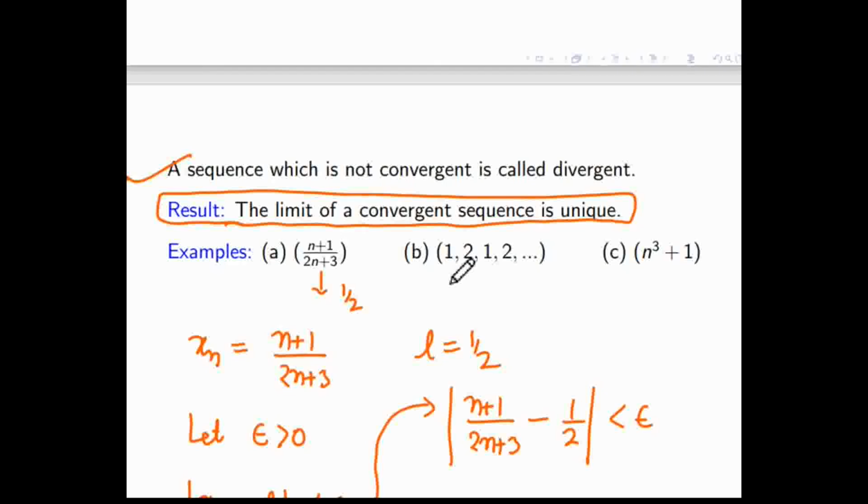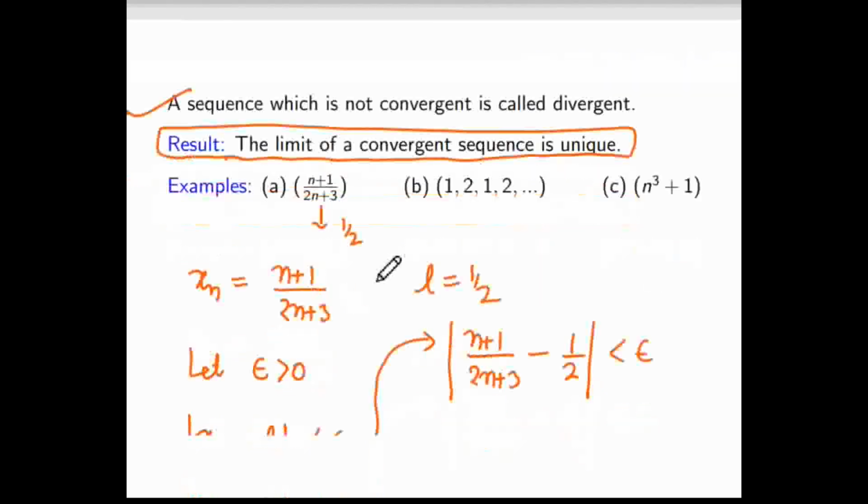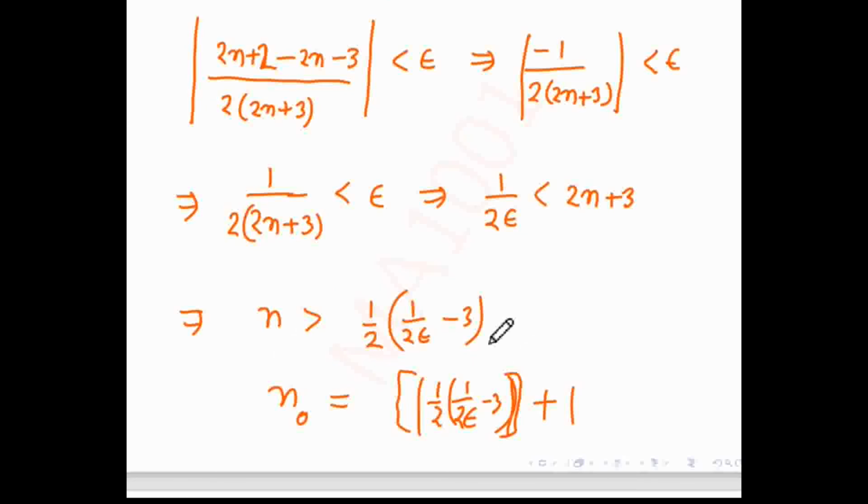Sir, the last part again. Okay. Up to that we got n is bigger than this number. We don't know what this number is. We need to find a natural number. So what we will do, we take the integer part of this. Because we don't know whether it is a natural number or not, we take the greatest integer and then add 1. We need a natural number. For negative, I am putting it in modulus, so that we will always get a positive number.